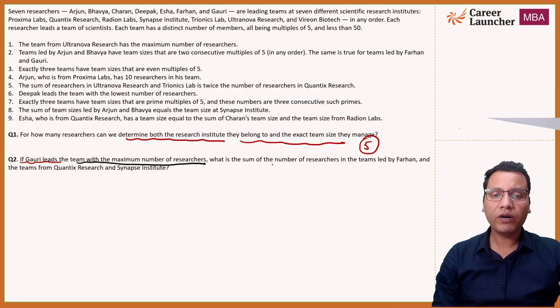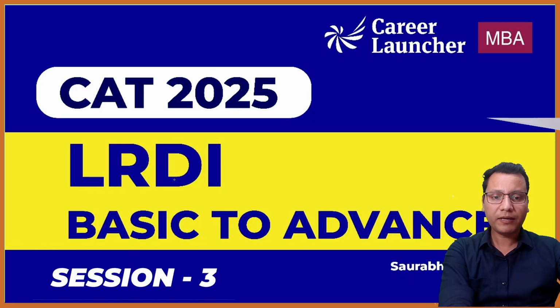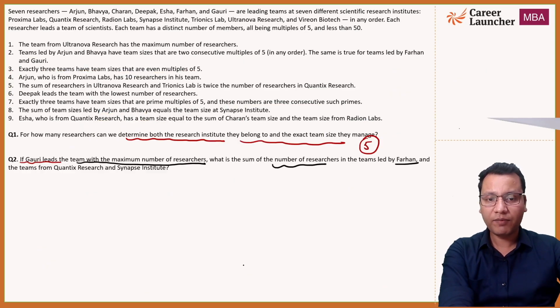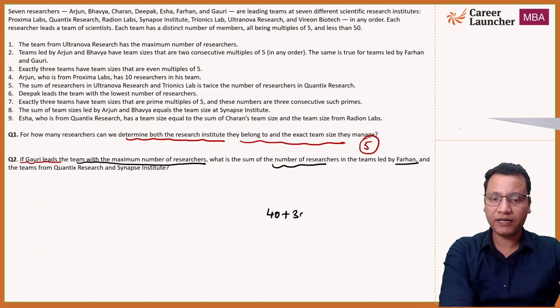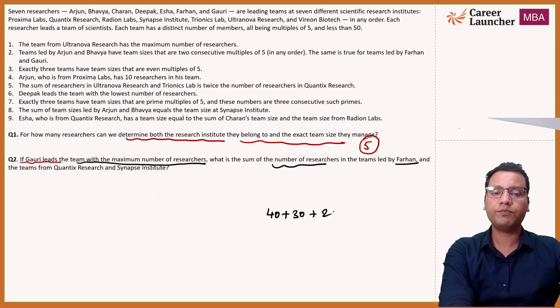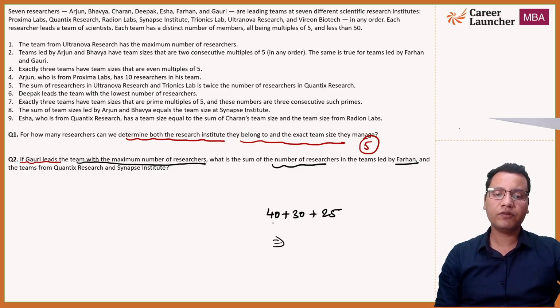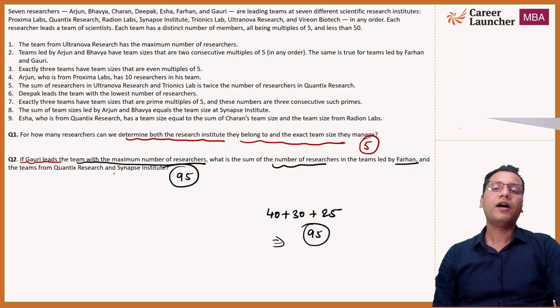Then आगे पढ़ते हैं. What is the sum of number of researchers in the team led by Farhan and the team Quantix? And so Farhan में कितने, एक बार देख लेते हैं. Farhan will have 40 members. So Farhan is 40 plus Quantix में कितने members हैं? Quantix में 30 members, so 40 plus 30 plus Synapse में कितने हैं? Synapse में S will have 25, so plus 25. So the total number of members will be 70 plus 25, that is 95. So the answer for the second question is 95.